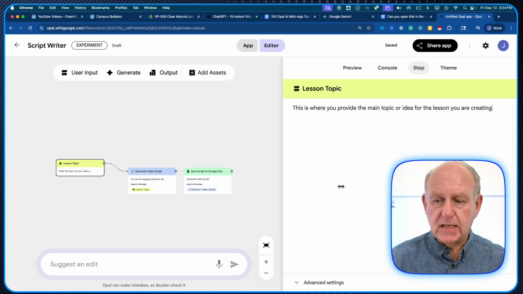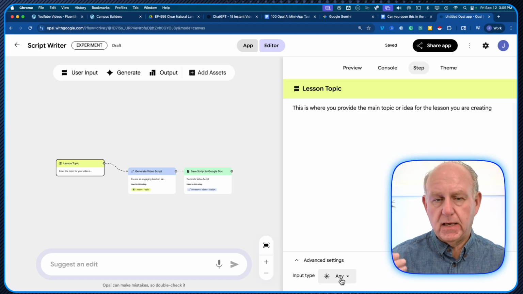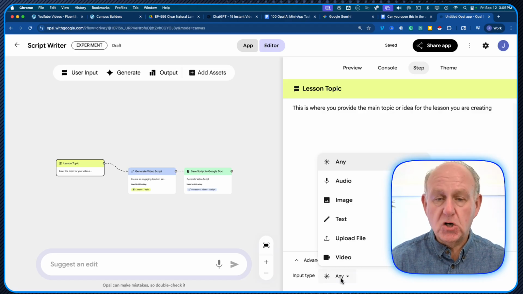So I've basically updated this lesson topic there. If I look on the advanced settings, you can see the input type right now is set to any. So it'll have a space for me, but it could request some text, audio, image, upload file, all sorts of stuff. So let's just see what happens on that first one.